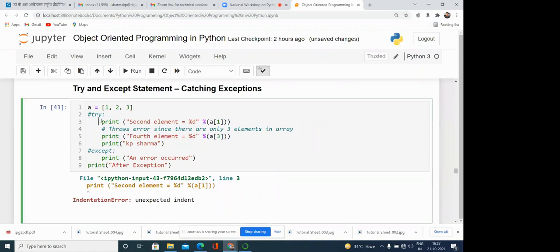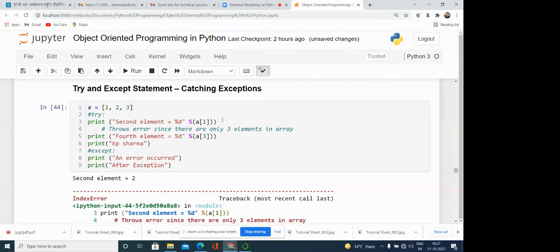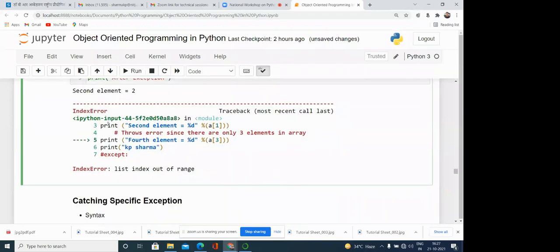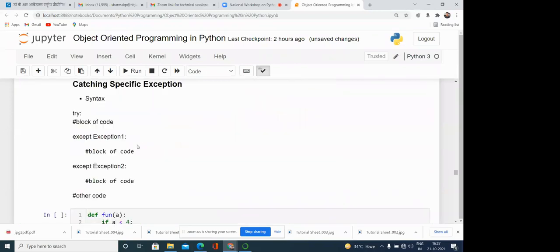Here you can see, up to the second element line it is executing, but after that nothing is going to be executed. So what is the meaning? It means we can handle the exception and we can guard our program from abnormal termination.